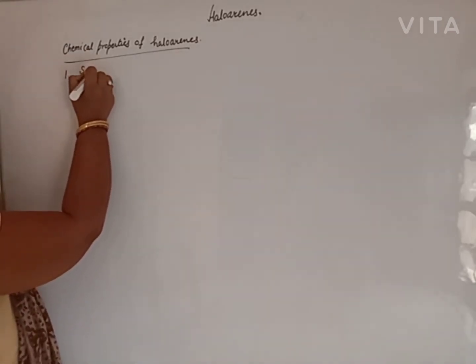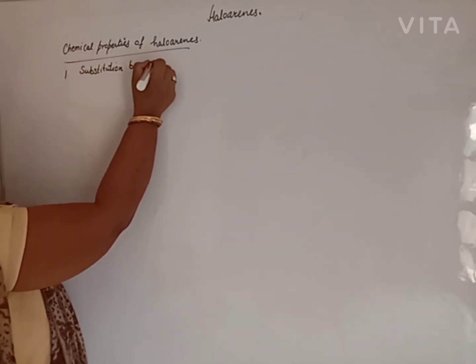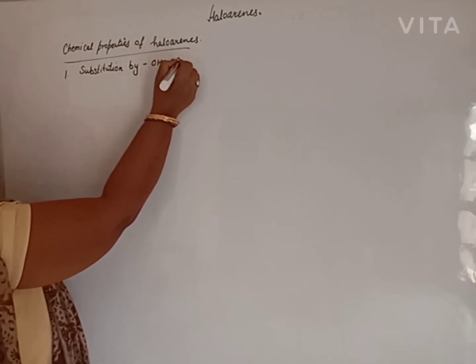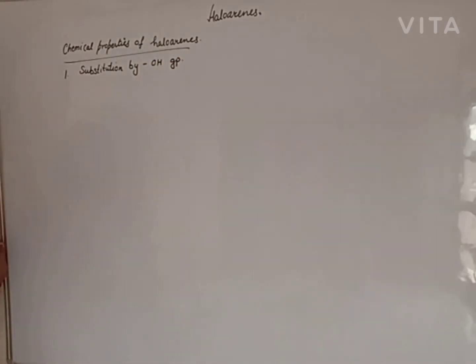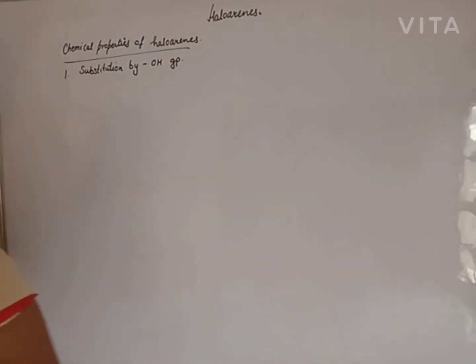First, substitution by hydroxyl group. As the reactivity or activation of haloarene increases, the reagent may be weaker, that is okay.